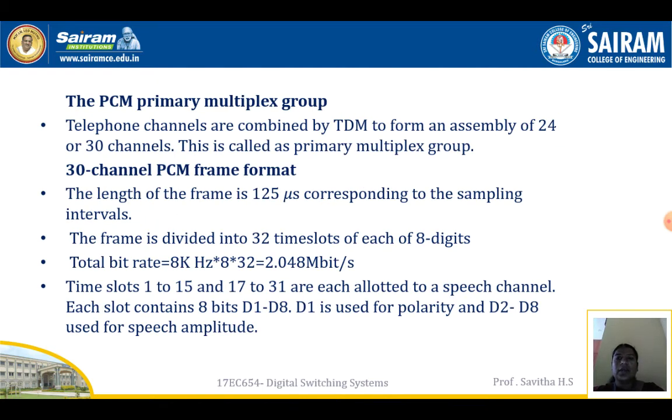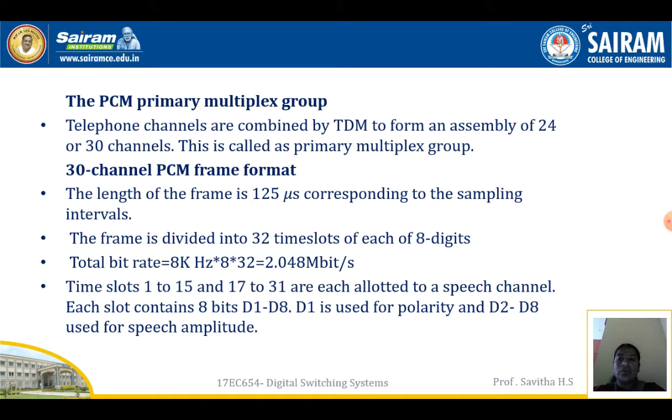The PCM primary multiplex group. Telephone channels are combined by TDM to form an assembly of 24 or 30 channels. This is called a primary multiplex group. 30 channel PCM frame format. The length of the frame is 125 microseconds corresponding to the sampling interval. The frame is divided into 32 time slots of 8 digits each. Total bit rate equals 8 kilohertz into 8 into 32, that is 2.048 megabits per second.